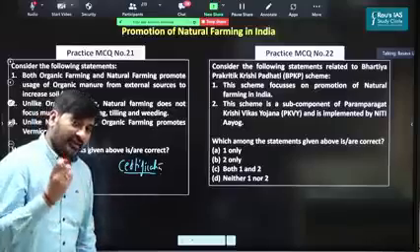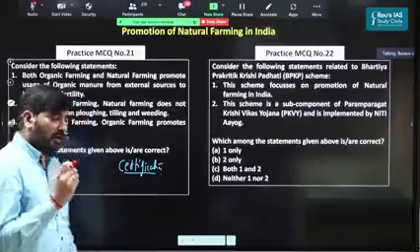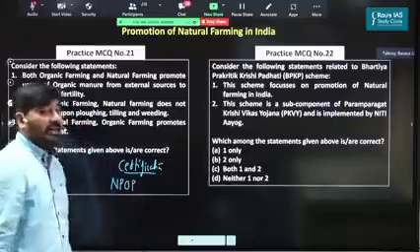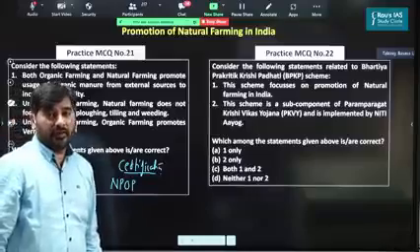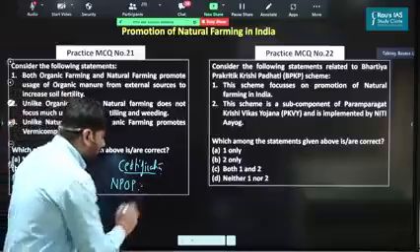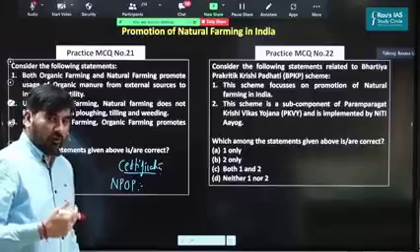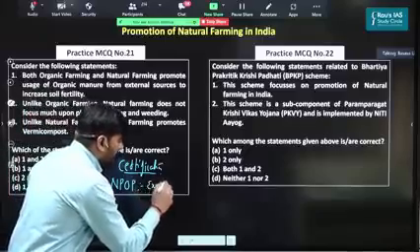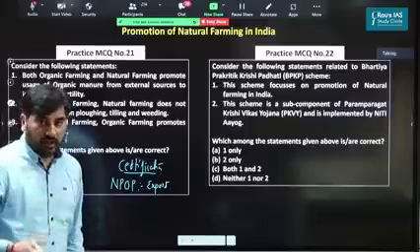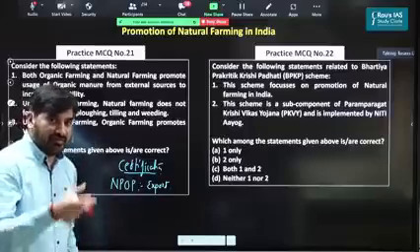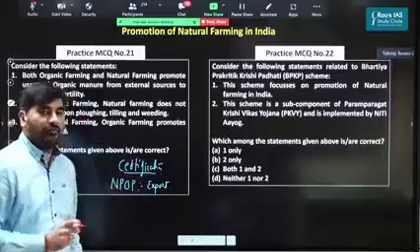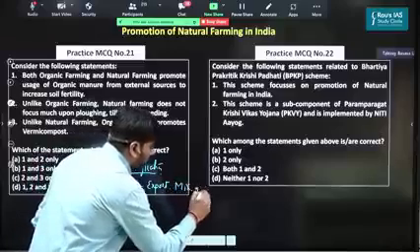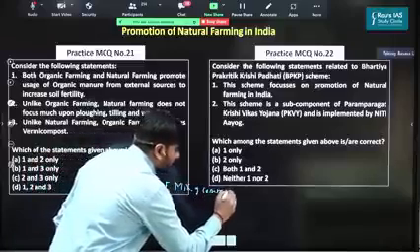So with respect to certification of the organic products, we have one program known as National Program for Organic Production, NPOP. This particular program provides certification for the organic products which we need to export to other countries. So whenever organic products are to be exported to other countries, the certification is given under the National Program for Organic Production. This is under the Ministry of Commerce and Industry.